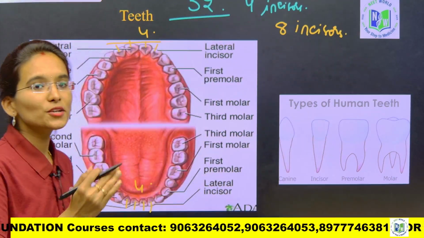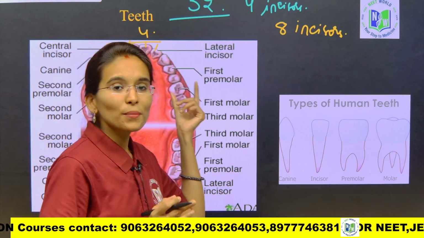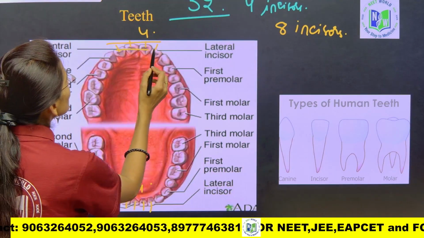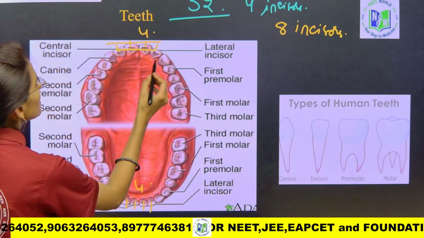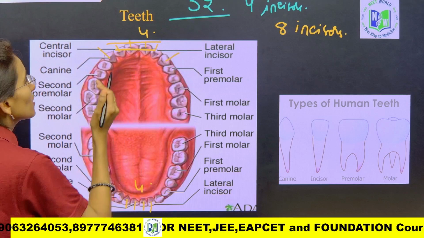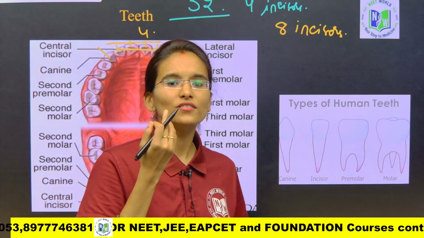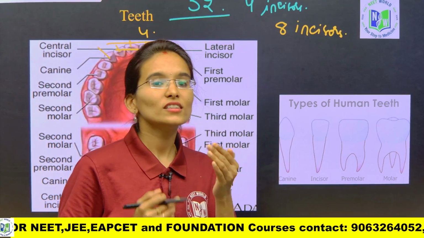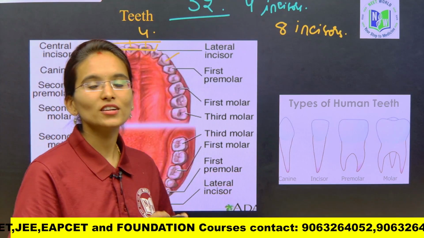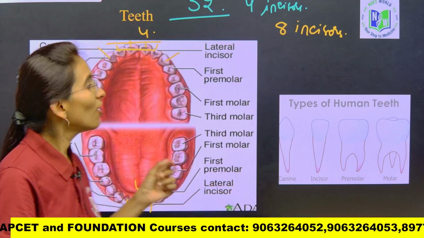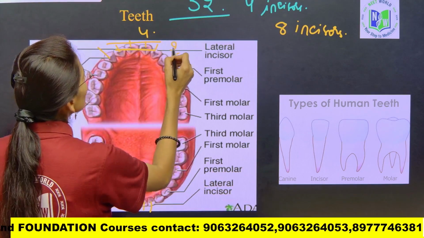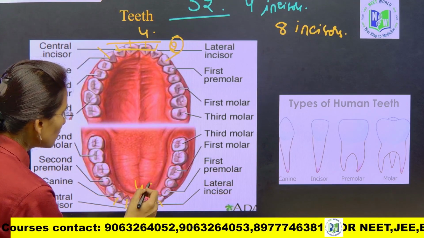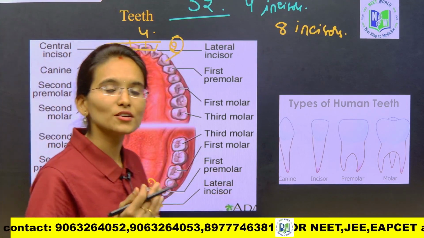Next, coming towards the canines. On the upper jaw, how many canines are we going to have? See here, beside the incisors, these all are the incisors, we have 2 canines. On the left side we are going to find 1 canine, and on the other side we are going to have 1 more canine. So on the upper jaw we can find 2 canines, and on the lower jaw also we can find 2 canines. Right, my dear students, are you getting my point?